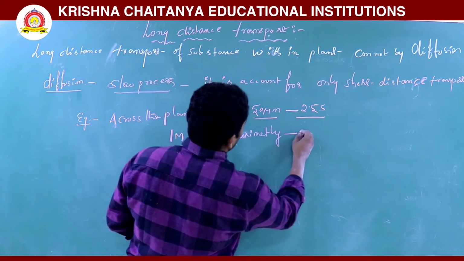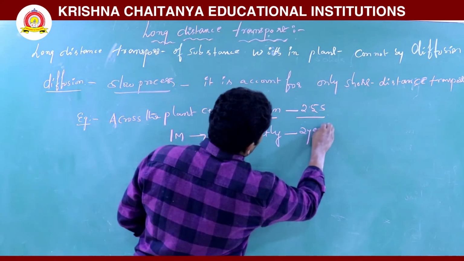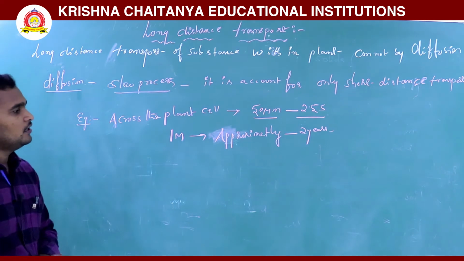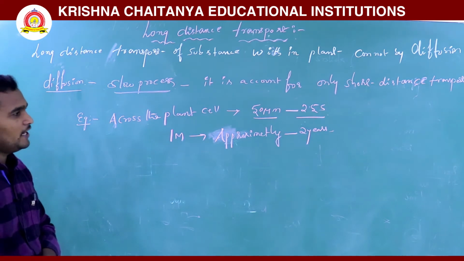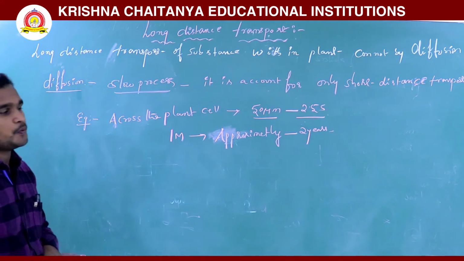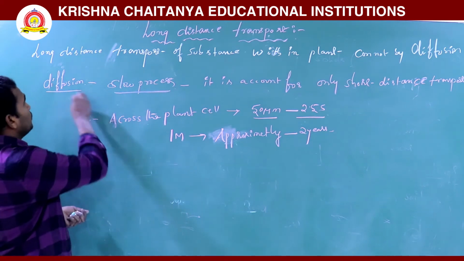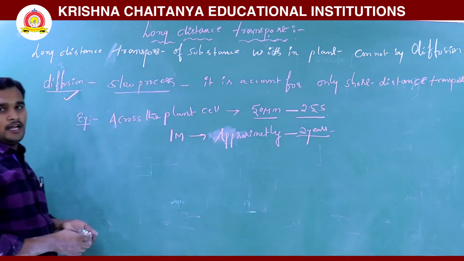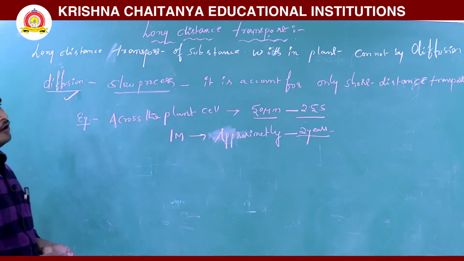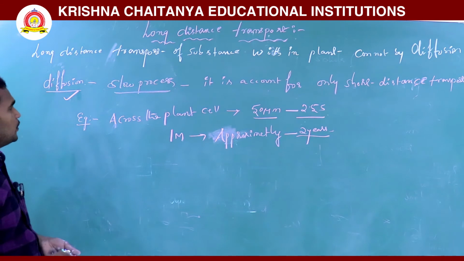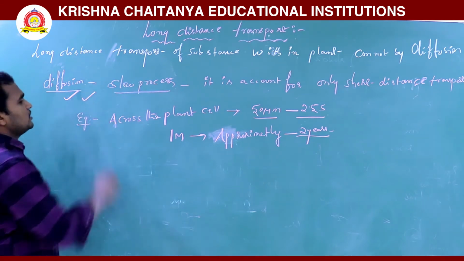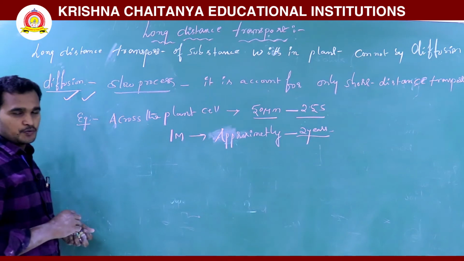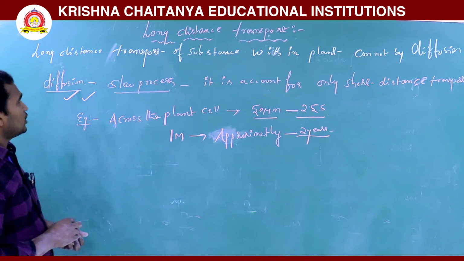Approximately 2 years. Transporting substances 1 meter by diffusion requires about 2 years. That is why it does not account for long distance transport. It is only short distance transport, from cell to cell.